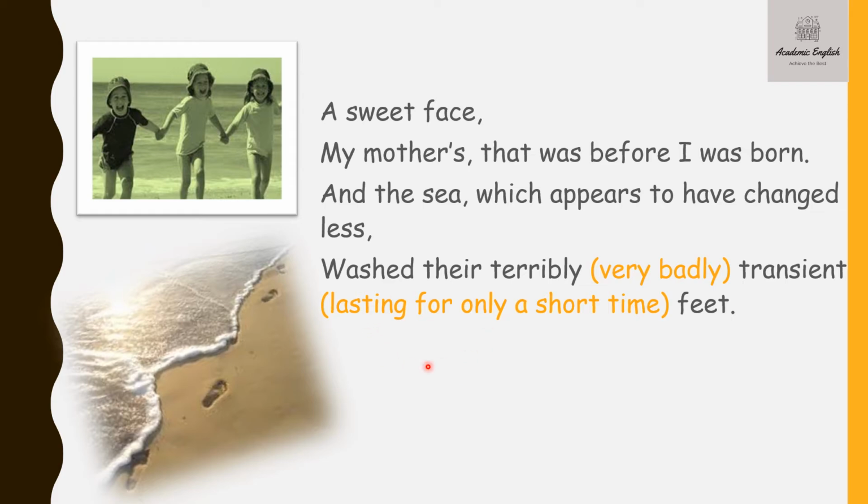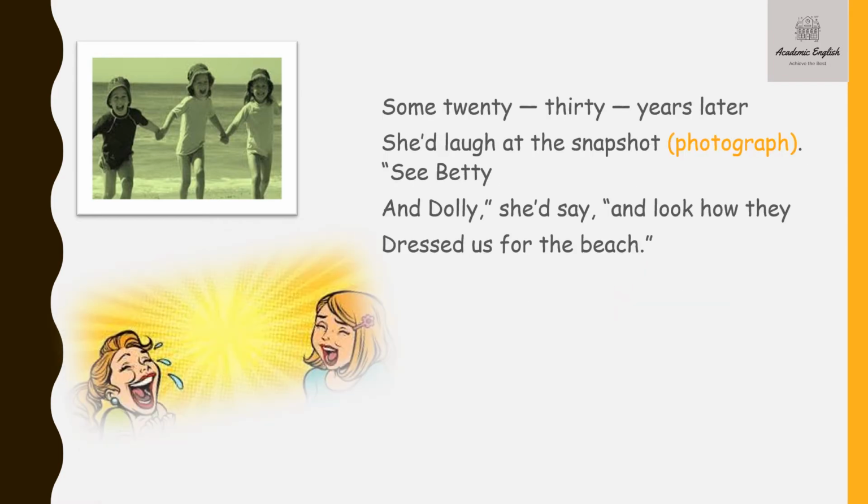Now her mother is no more. The poet is giving a hint that her mother is no more. "Some 20, 30 years later, she would laugh at the snapshot. See Betty and Dolly, she would say, and look how they dressed us for the beach." Now, the poet is recollecting certain moments that she got to spend with her mother in the good old days. And she's saying some 20, 30 years later, that means some 20, 30 years after this particular photograph was taken, she would laugh at the snapshot.